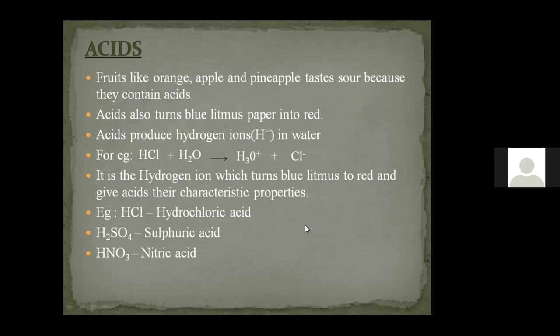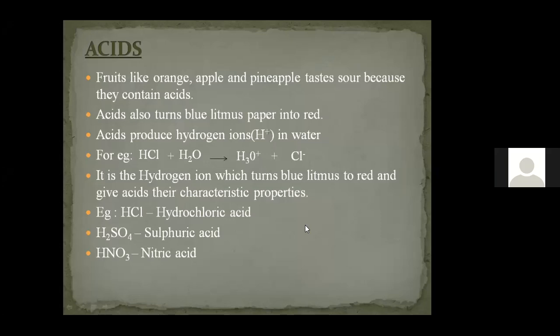So oxidation means it is a process of addition of oxygen. Reduction means it is a process of addition of hydrogen. So as of now, you remember like that. Oxidation means addition of oxygen. Reduction means addition of hydrogen.